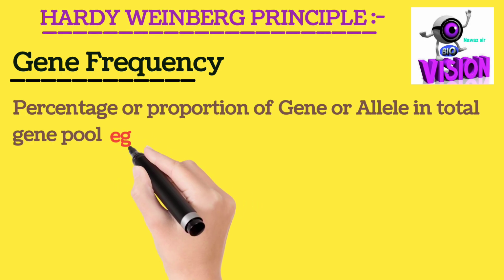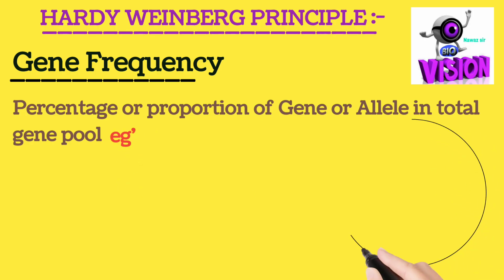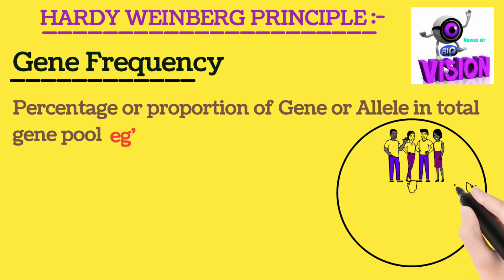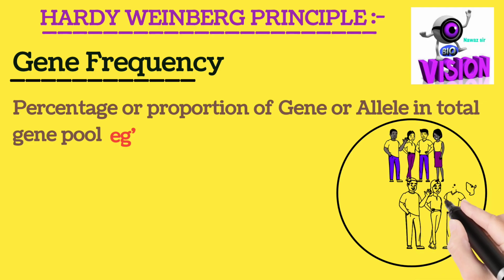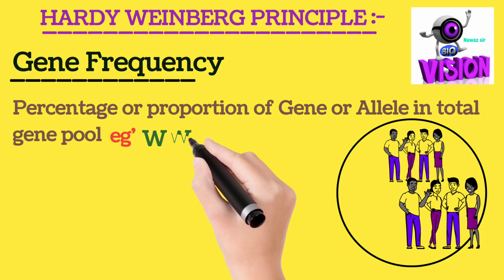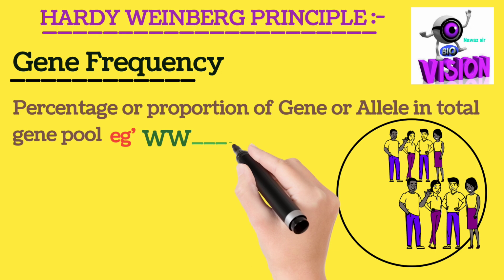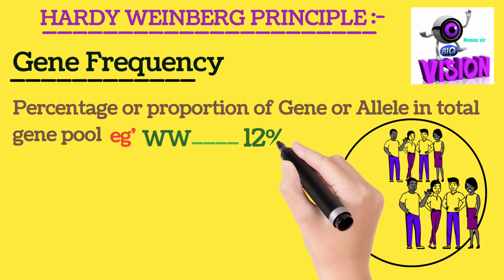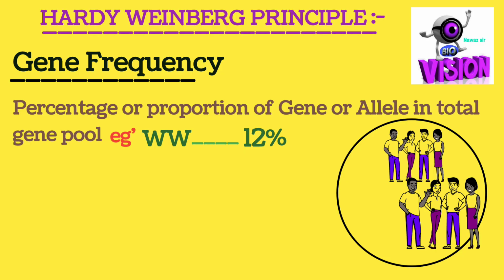For example, let us assume this is the structure of a specific population with individuals like this, as shown in the diagram. Now here in this population, let's assume we have a specific type of gene present, namely WW, and its percentage is 12, or in other words we can say its gene frequency is 12%.